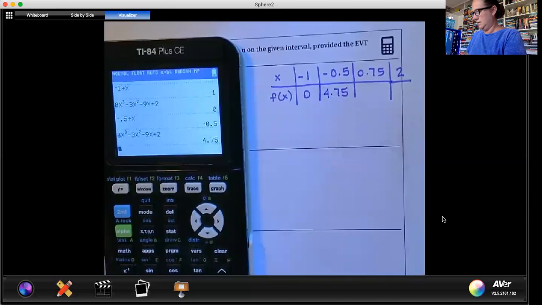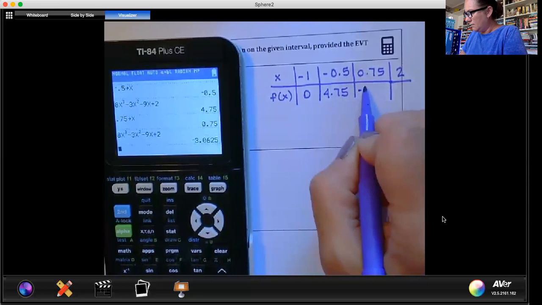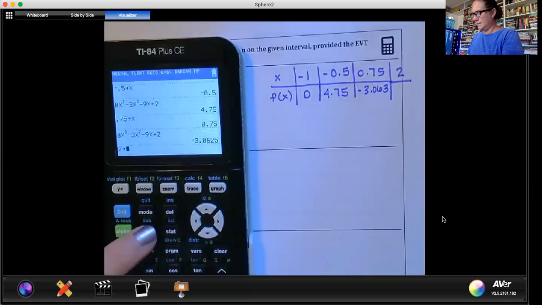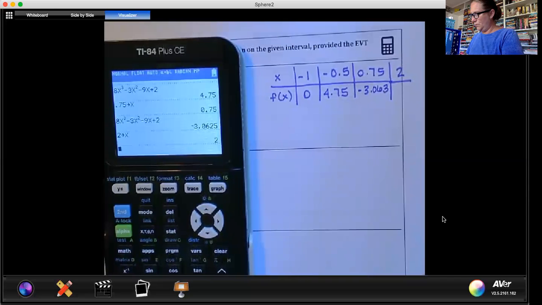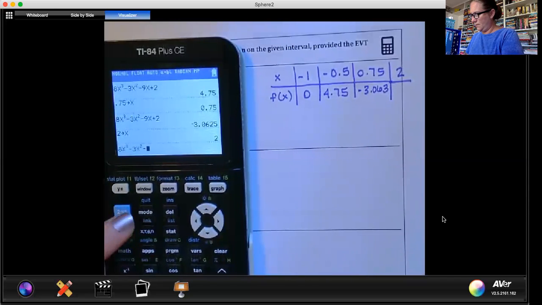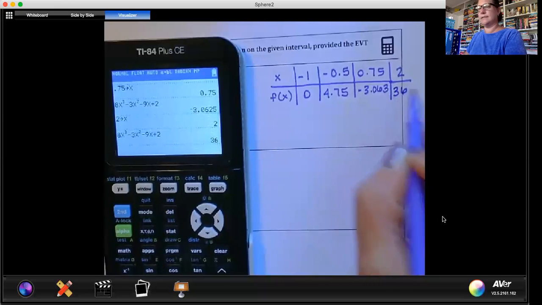is 4.75. 0.75 store as x, 8x cubed minus 3x squared minus 9x plus 2 is -3.06. We'll just call that -3 for sake of space. And then storing 2, 8x cubed minus 3x squared minus 9x plus 2 is 36.